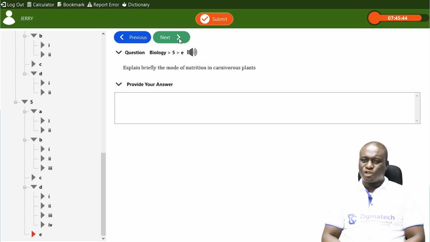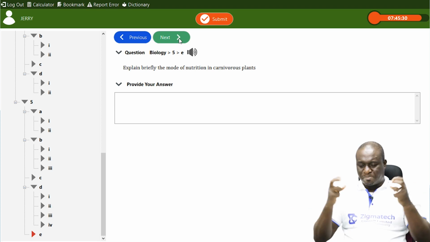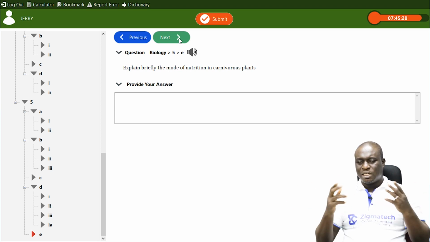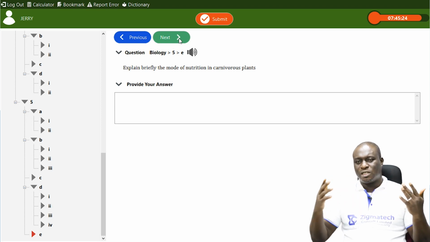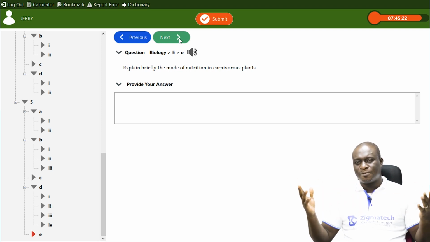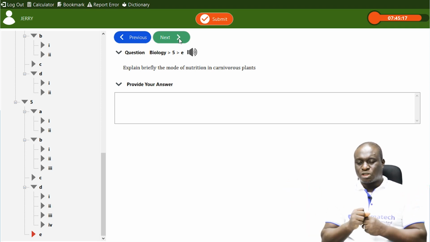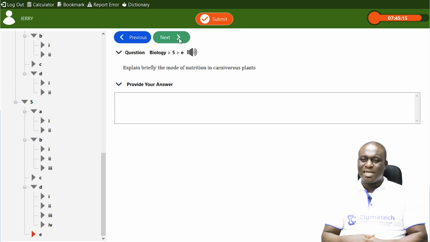An insect may land on the leaves, probably thinking it wants to suck nectar, and the plant traps it and takes it in.